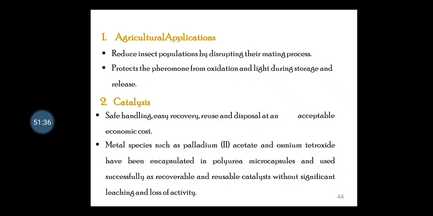Metal species such as palladium acetate and osmium tetroxide have been encapsulated in polyurea microcapsules and used successfully as recoverable and reusable catalysts without significant leaching and loss of activity.